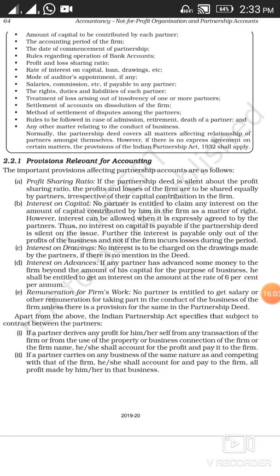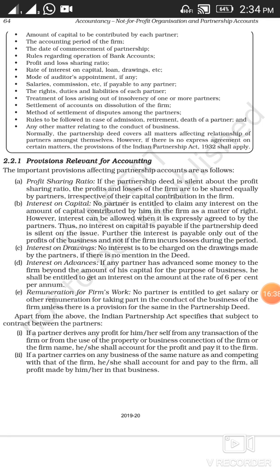Fourth, interest on advances. In case any amount has been advanced by any of the partners to the firm for any business activity, and nothing has been mentioned in the deed, then interest at the rate of 6% per annum will be provided on that advance to that particular partner.